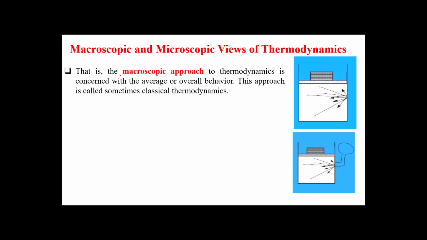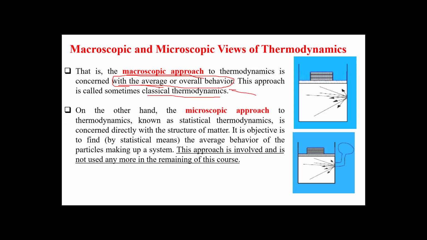That is the macroscopic approach, as thermodynamics is concerned with the average or overall behavior. Okay, so macroscopic, the overall or average. This approach is sometimes called classical thermodynamics, and usually we adopt this approach. Yes, this is what we'll do in this course. We'll adopt the macroscopic, the average behavior.